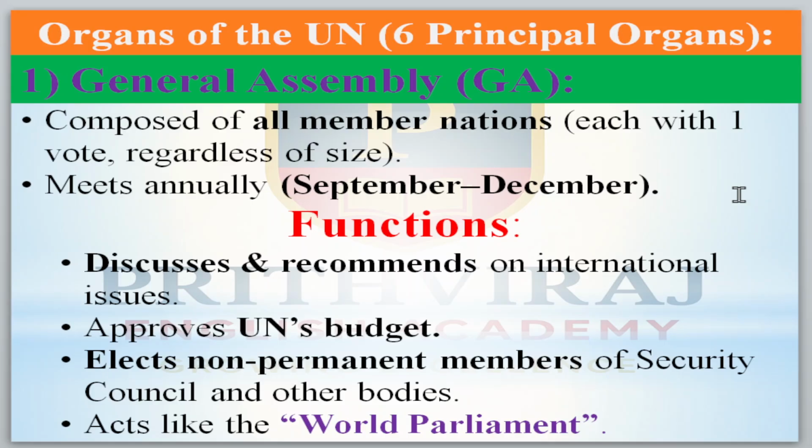Their functions are that they can discuss and make recommendations on international issues. They can approve the UN's budget. This is very important: the General Assembly approves the UN budget. It elects the non-permanent members of the Security Council, about which we will learn later, and other bodies. It acts like a World Parliament. We call it the World Parliament.